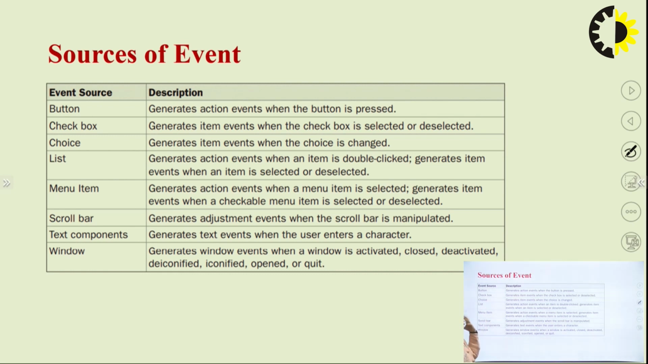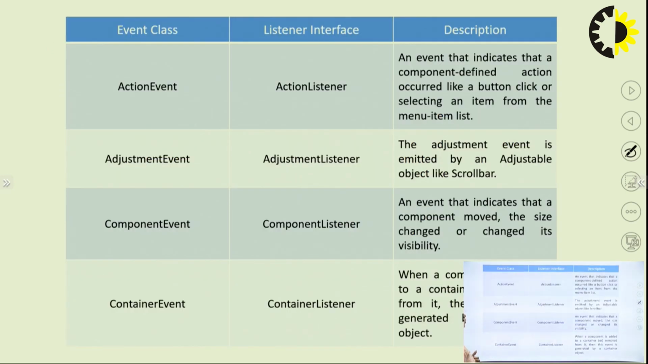Whenever these sources generate any event, that event is to be handled by using some listener interfaces. We will go into the details of how those are handled. Now, to handle the events generated by these sources, we have a number of event classes and listener interfaces. With the help of these listener interfaces, we'll actually handle the events. We will be discussing one by one what all event classes we have along with the listener interfaces and then the description.